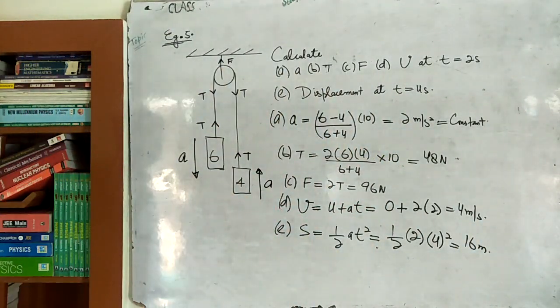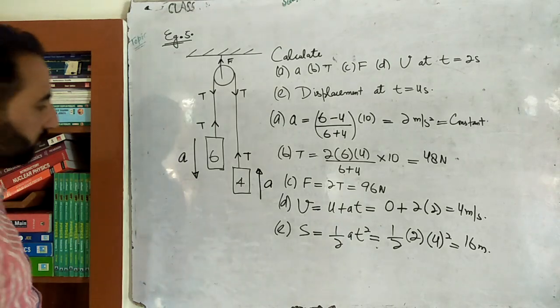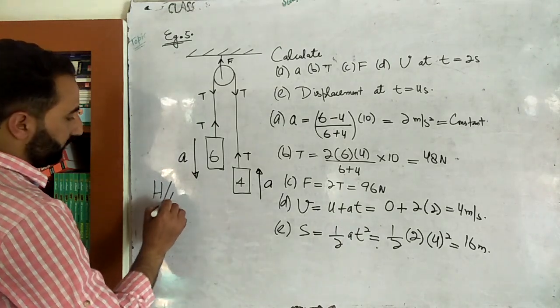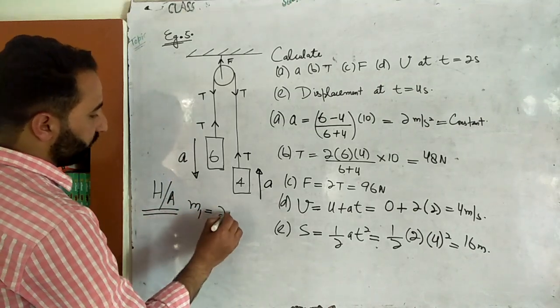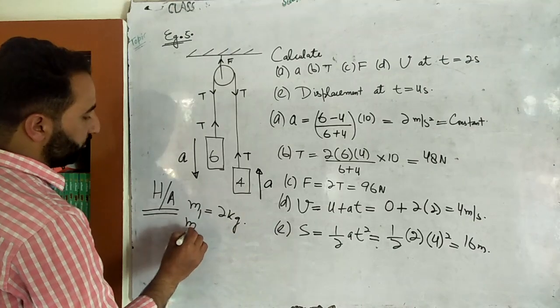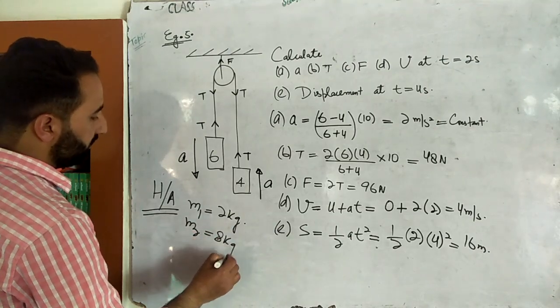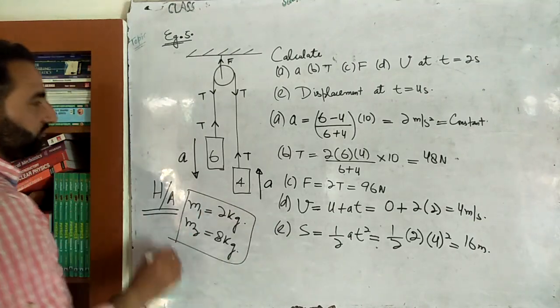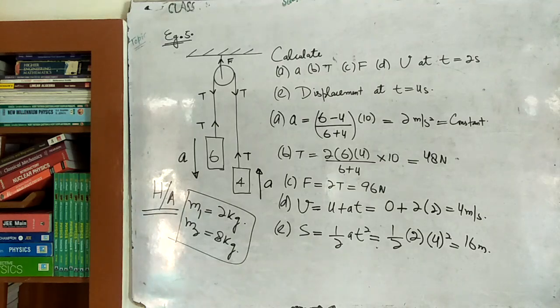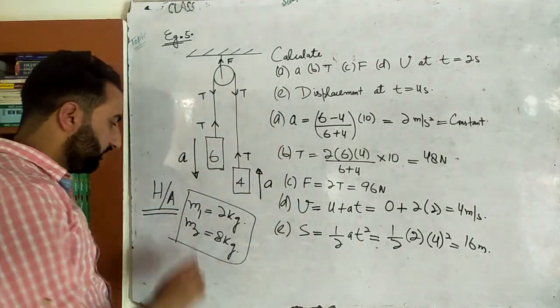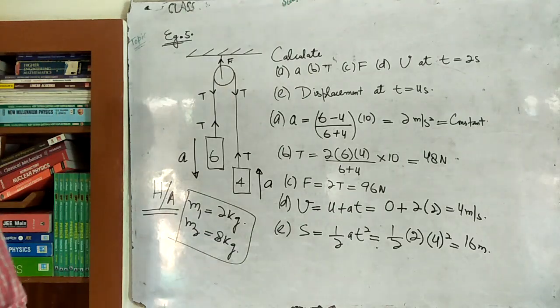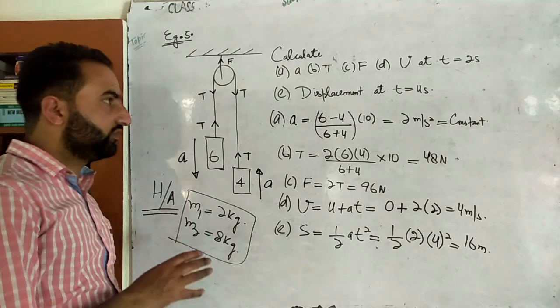Okay, a similar problem, no issues with that. Repeat this problem; there is a home assignment for you. Let's take M1 equal to 2 kg and M2 equal to 8 kg. Repeat this problem for these values. This is a home assignment for you. Do all five parts from A to E using M1 equal to 2 kg and substituting M2 equal to 8 kg. Okay. Pause the screen. Write it down.